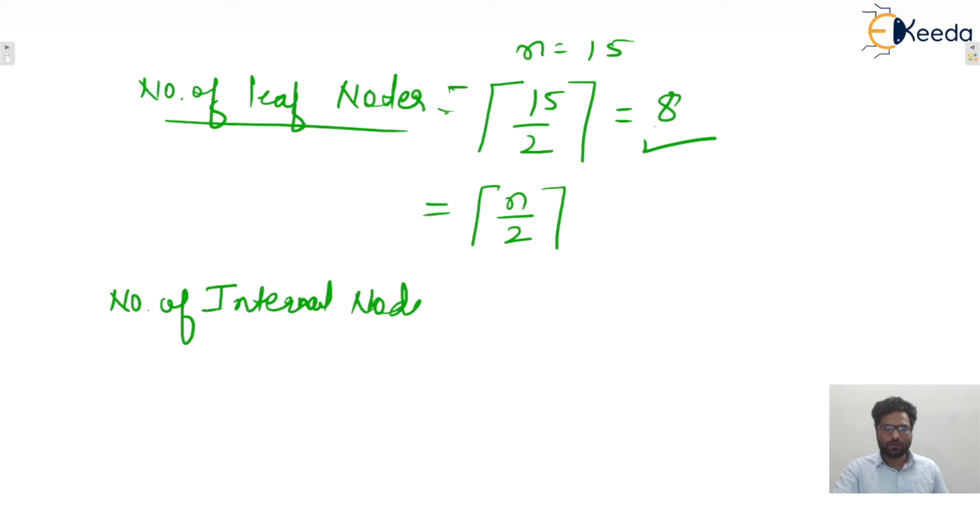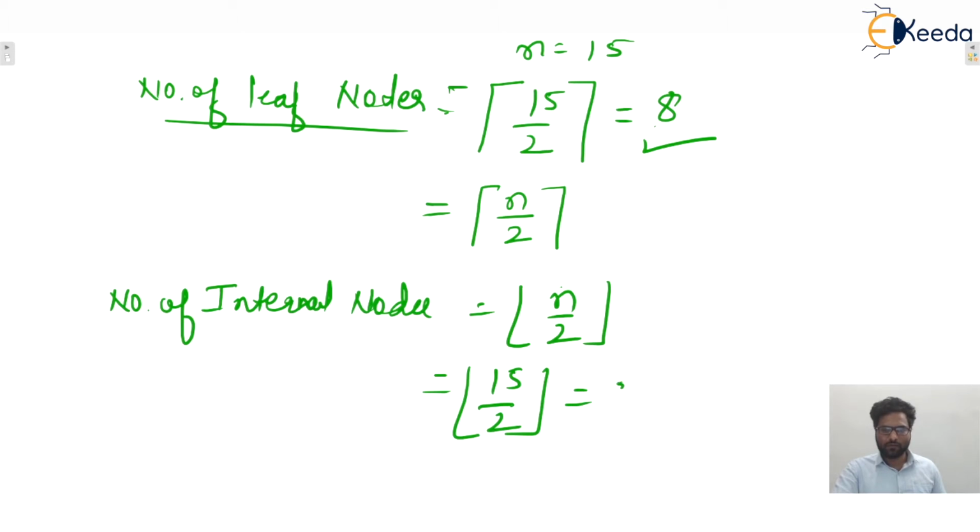Number of internal nodes will be n by 2 and take the floor value. So here the n value is 15, 15 by 2 and take the floor value, that will be 7. You can see in this example, number of internal nodes are how many? 7. But remember, these formulas are only for a complete binary tree. Remember this one, isn't it? No need to worry at all, isn't it?